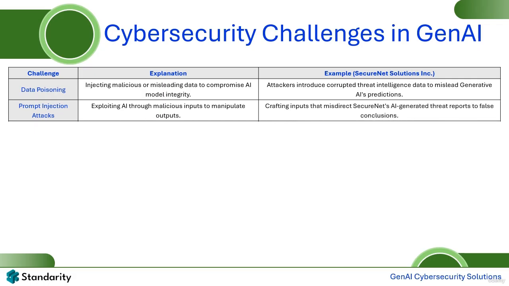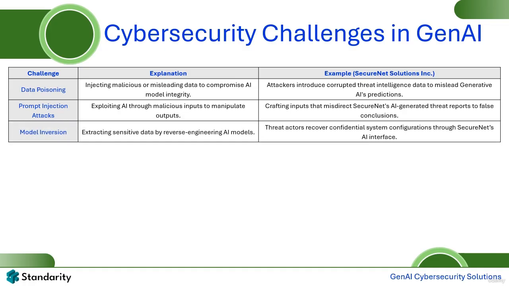Similarly, prompt injection attacks exploit the AI through maliciously crafted inputs, causing the system to generate manipulated reports. SecureNet has observed scenarios where adversaries attempt to misdirect AI-generated threat assessments by embedding harmful instructions.